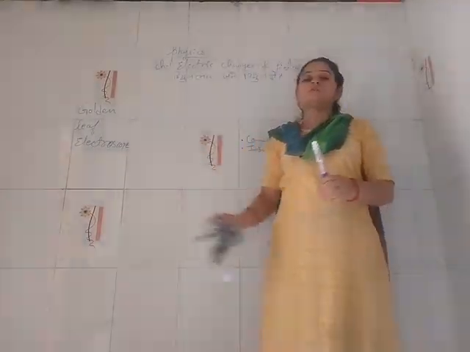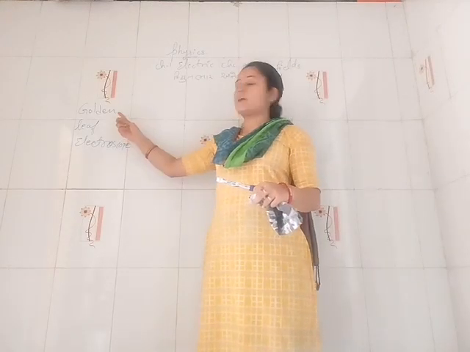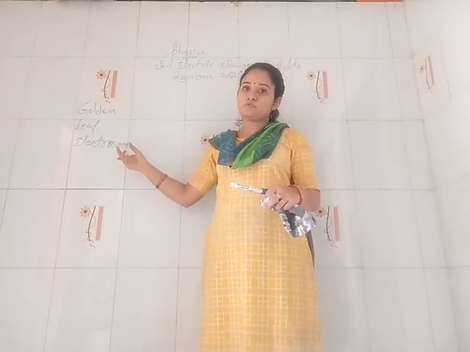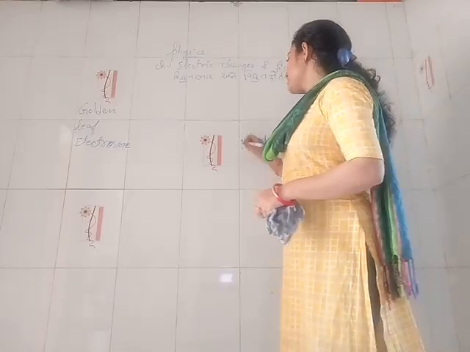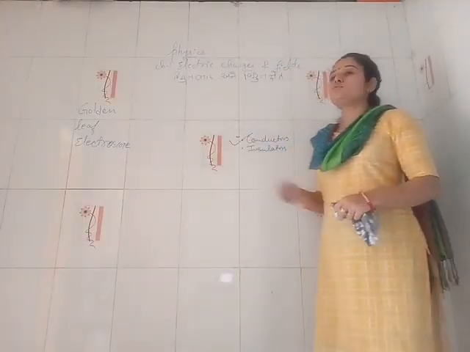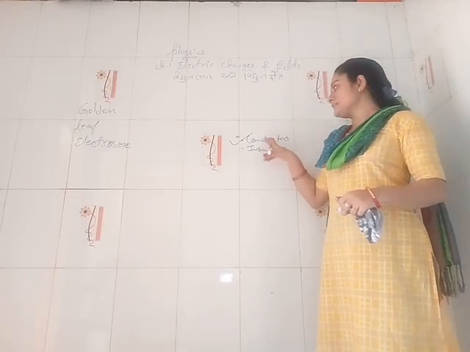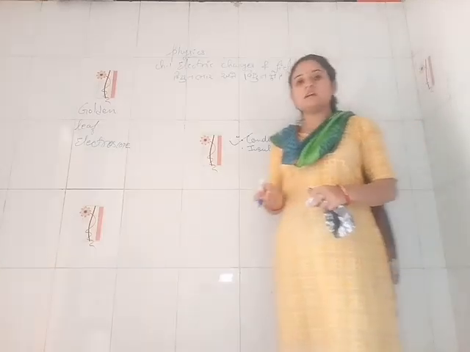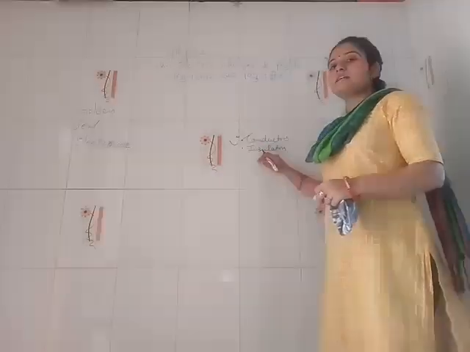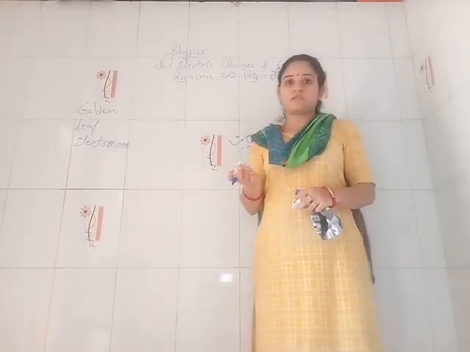Now, the device which measures the electric charges is known as the gold leaf electroscope. So, an electroscope is a device which measures electric charges. Electric charges can easily flow through conductors and they cannot flow through insulators. Examples of conductors are metal, the human and animal body, and earth. Insulators are like porcelain, glass, plastic, wood, etc.